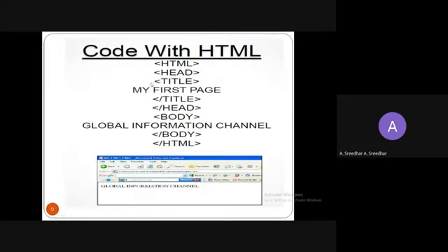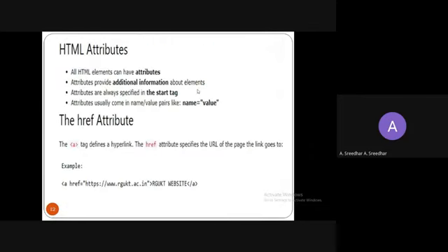Like in between the title tags, I write the information here. In between the starting tag and close tag, I write this content, my first page. Same here, this is the starting tag, A, and up to here, this is the close tag. In between, I would like to write something here. So this is called an attribute.